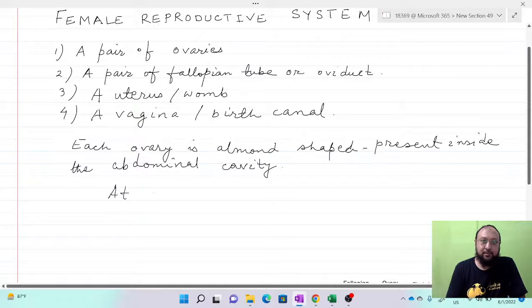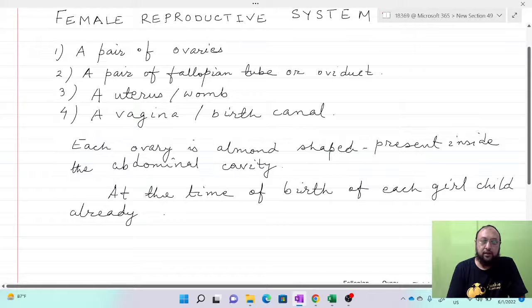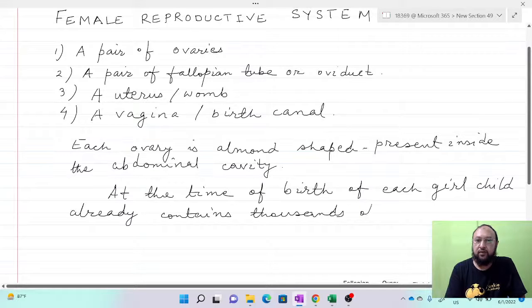At the time of birth, each girl child already contains thousands of immature ova.